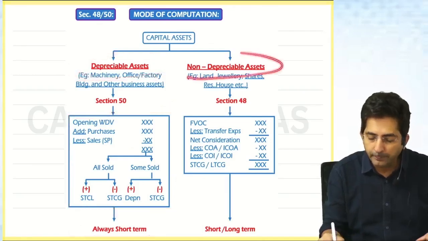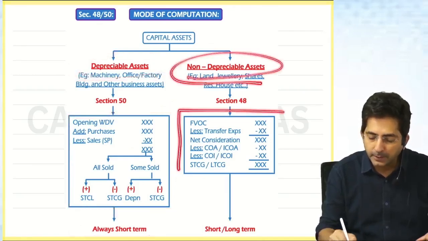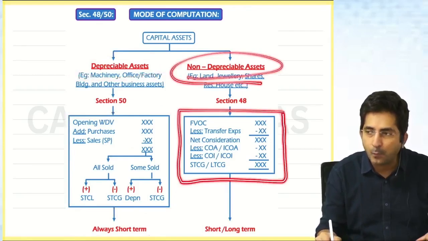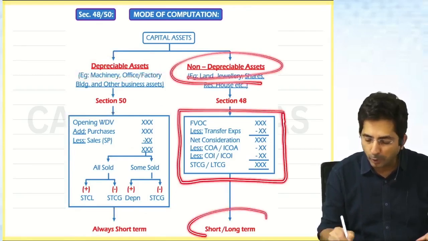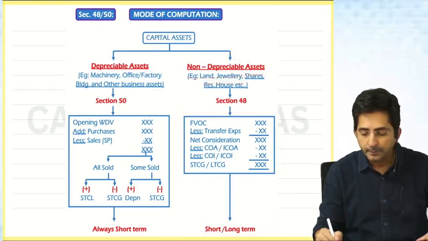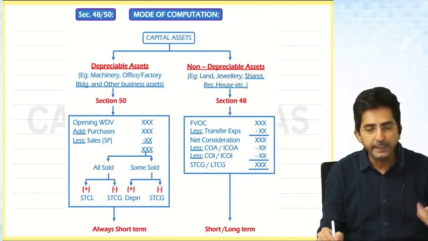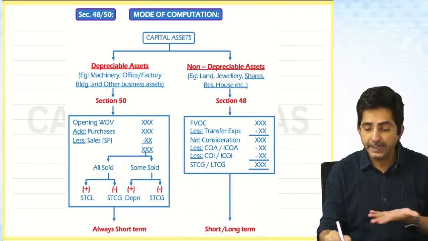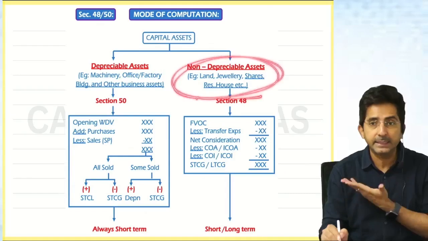And if it is a non-depreciable asset, the right method is FVOC, and here it is short, long, anything, depending upon the period. Okay. Tell me, non-depreciable, many examples are there. Jewelry, shares, land, residential house.